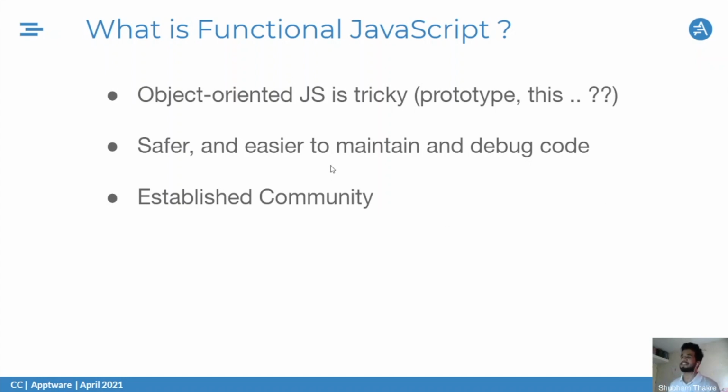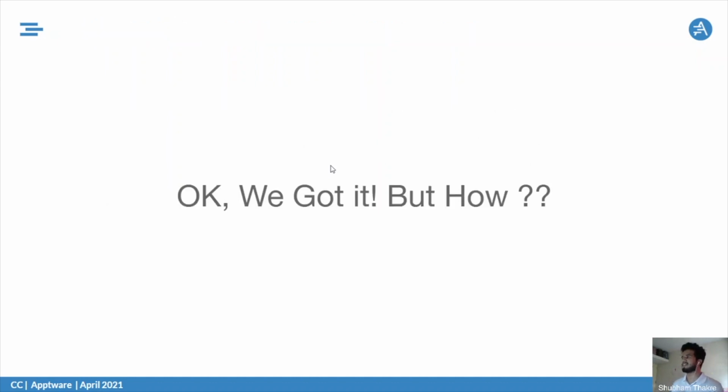So why functional JavaScript is covered, but okay, wait a second. How do we implement functional programming in our coding style? Yes, exactly, that is my question. There are a few steps that we follow. Like I said, it's just a concept that we use to write good code in our daily practice. There are a lot of things, but we can't cover them in a short time, so I'll keep it short and cover a few steps that will be very helpful for us.